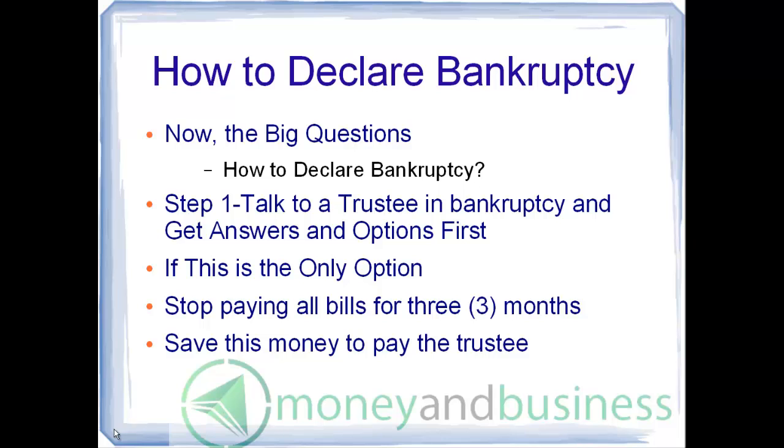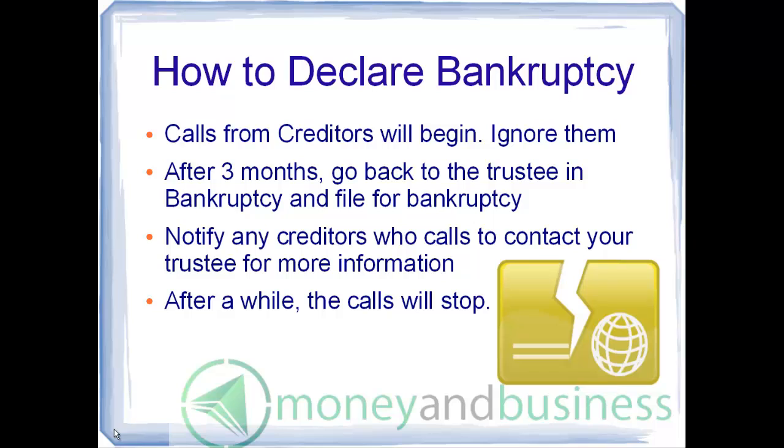If you do decide to go bankrupt, stop paying all bills for 3 months and save the money that would have been paid in bills for these 3 months and use this to pay your trustee. From 60 days and onwards, creditors will begin to call. Ignore them. After 90 days, legal action including wage garnishment and asset seizures can begin. After 3 months of no bill payments, go back to the trustee that we have recommended and file documents for bankruptcy or a consumer proposal. If any creditors call afterward, give them the name of the trustee and have the creditors contact the trustee. After a while, the phone calls will stop.